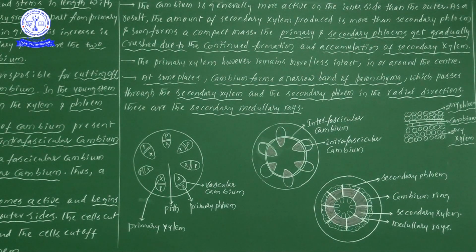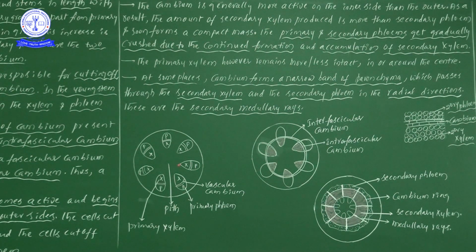Now, you see the ring-type arrangement of vascular bundles. What does ring type mean from our knowledge point of view? If vascular bundles are arranged in a ring-like manner, such an arrangement of vascular bundles we consider as ring type, isn't it? Now, before secondary growth we have drawn this particular structure.